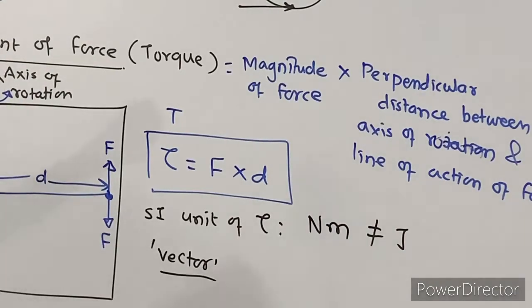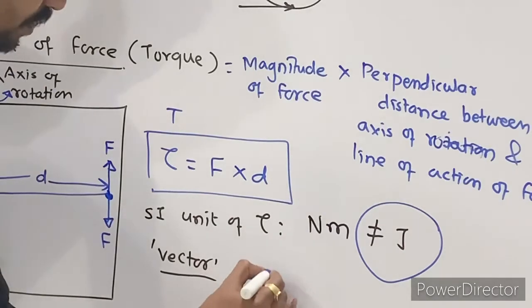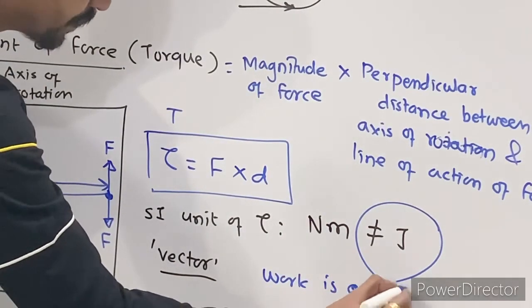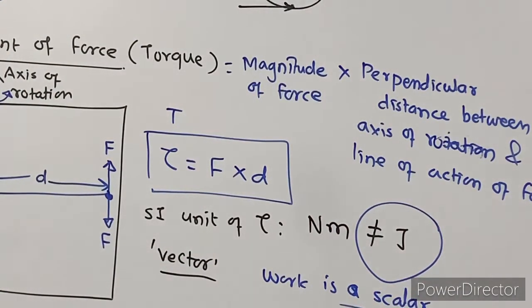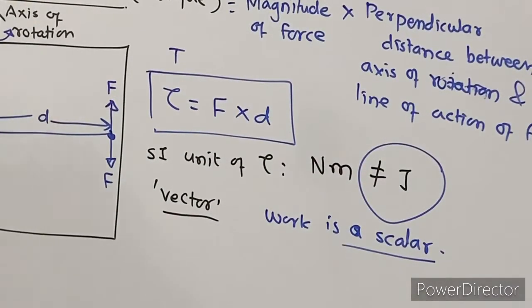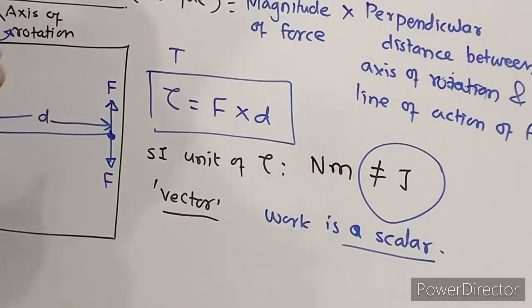Now why can I not write this as joule? Because work is a scalar quantity. Work is a dot product of two vector quantities, that is force and displacement. Since it is a dot or scalar product of two vectors, therefore you cannot write the SI unit of moment of force as Newton meter is equal to joule. You cannot write that, right? Okay.